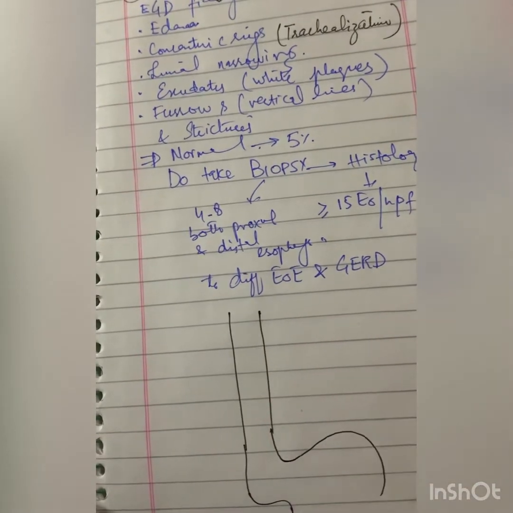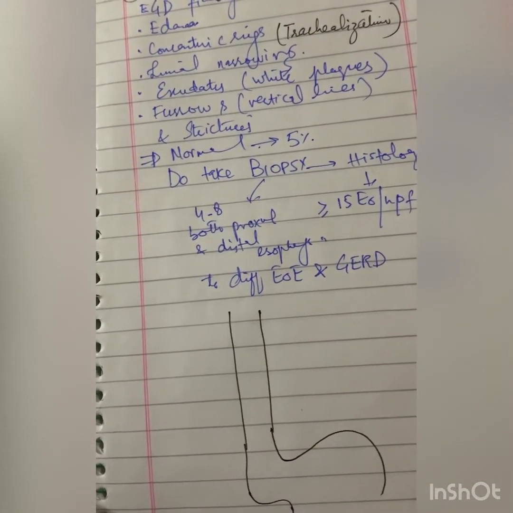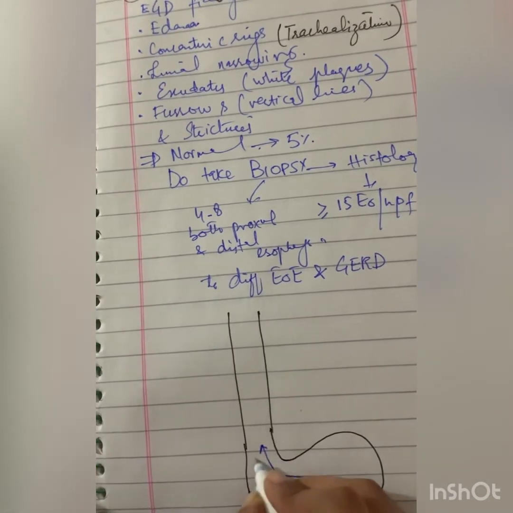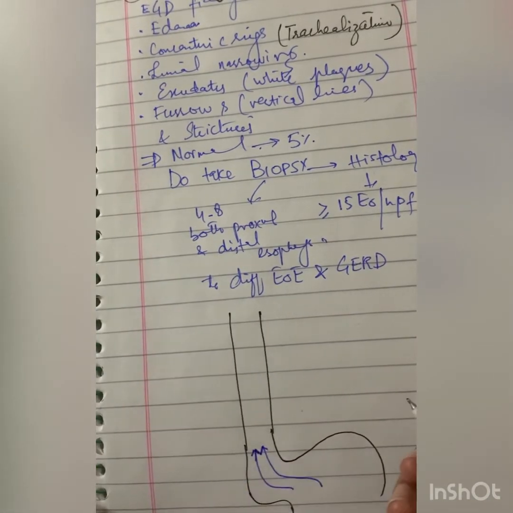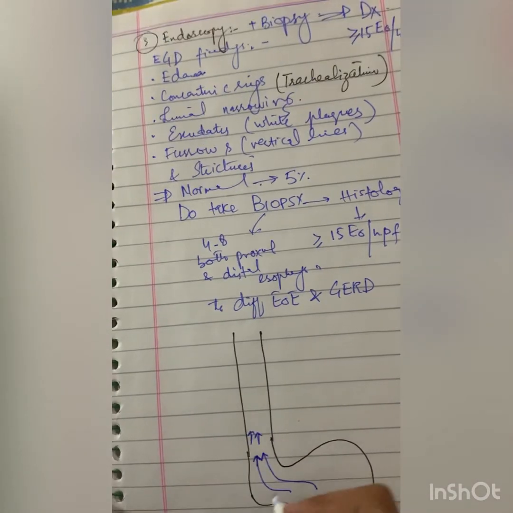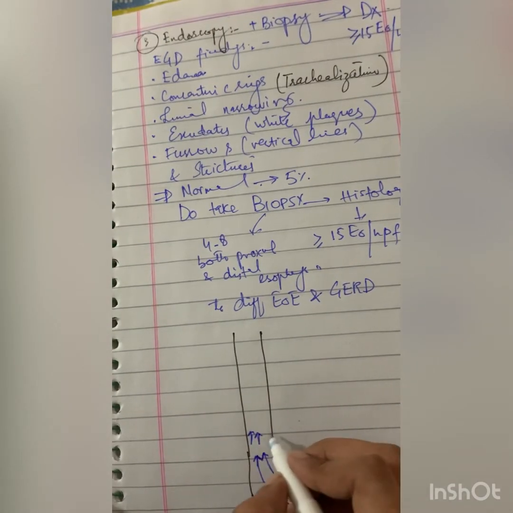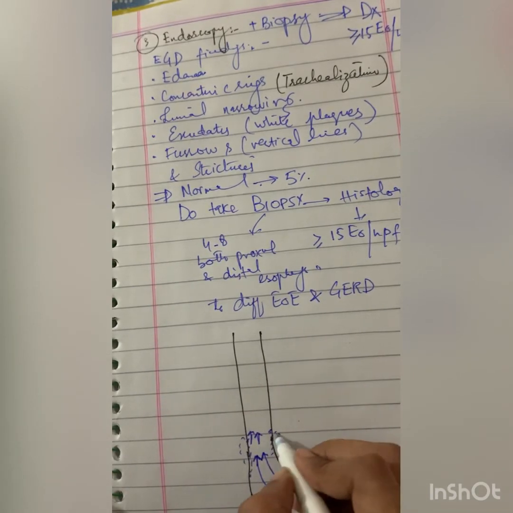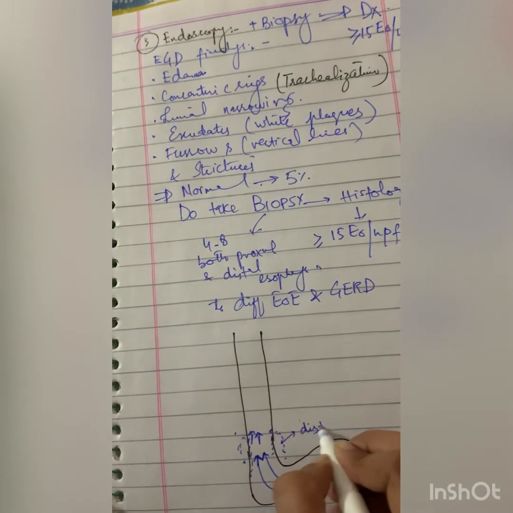As we know, GERD is the reflux of acid back into the esophagus, and it causes erosions and an inflammatory process mainly in the distal part of the esophagus.